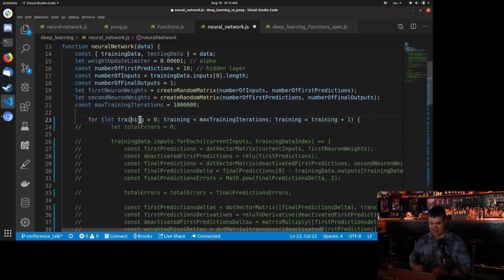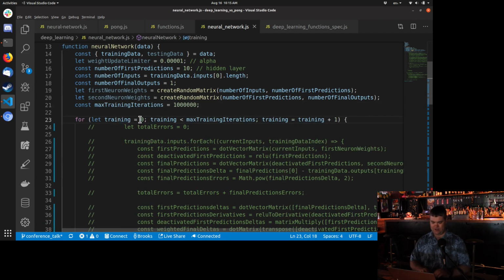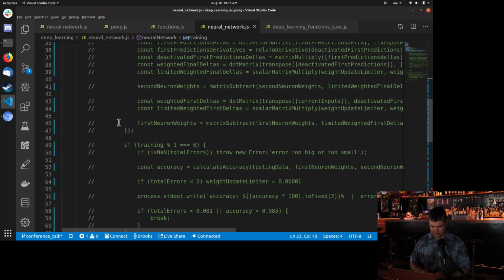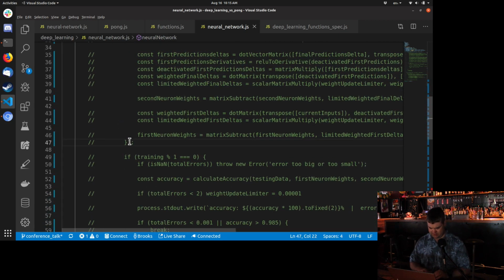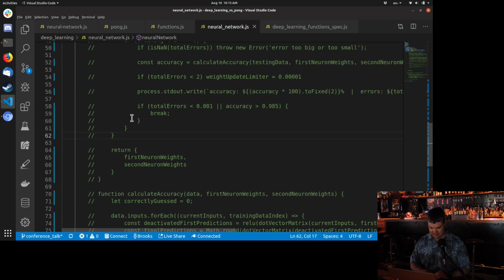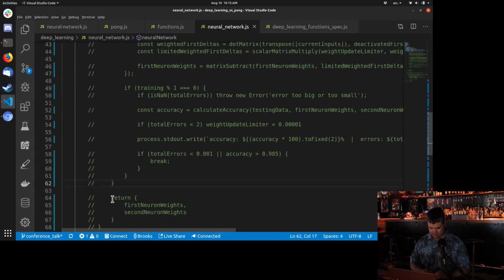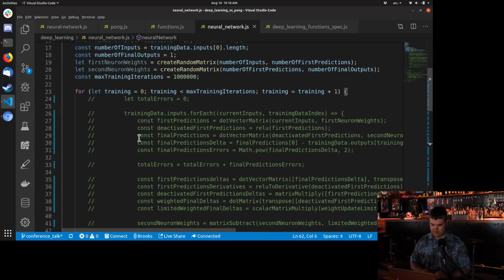So let's actually start the training. So we're going to have a for loop, and so I need to go and find the end. I think that is right here. We're going to loop over all of the training input data. Actually, no, this is going to be over our max iteration. So we have 2 loops here. It's going to be a little bit interesting. I'll get back to this in a second.